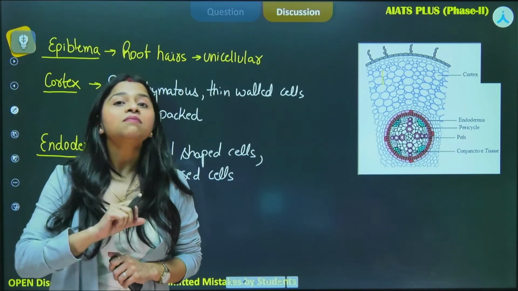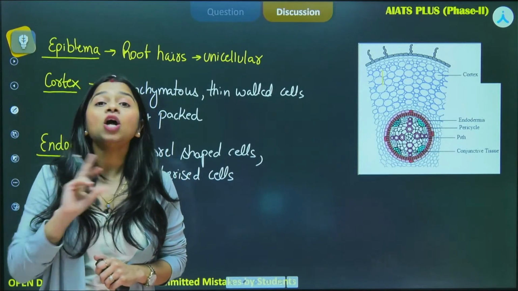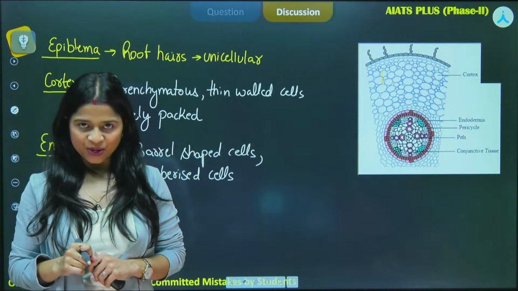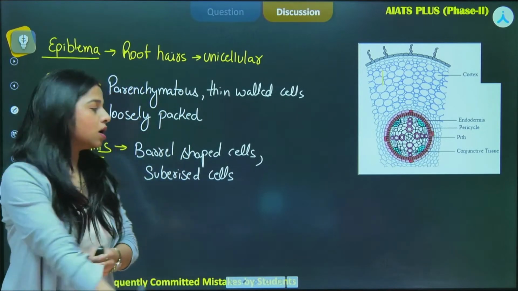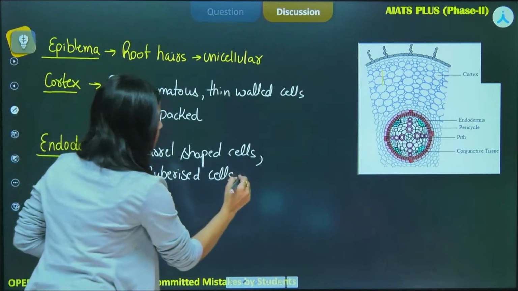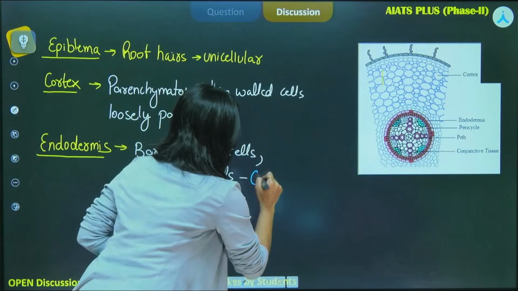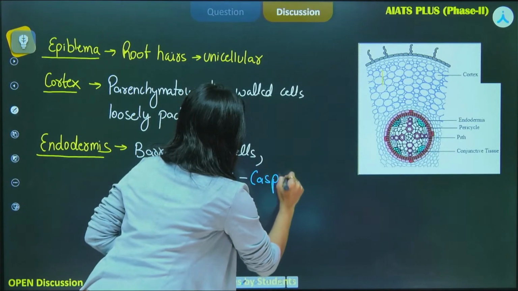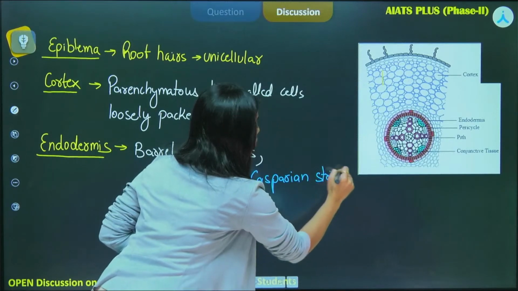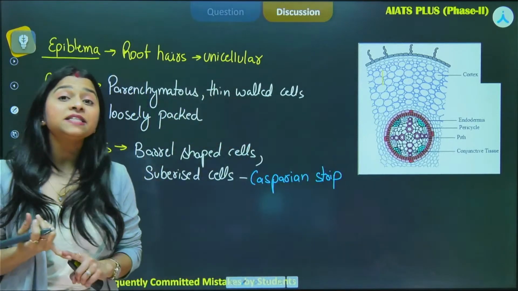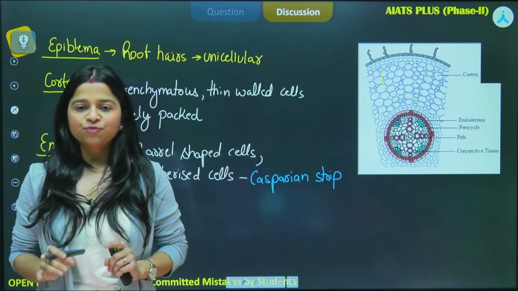So the endodermal cells that are having these suberin coatings will not let the water pass through them. They are present in the form of strips. They form a continuous strip, and that is called the Casparian strip. That is very important. Casparian strip is made up of suberin. It is present where? In the endodermis. All right, clear with this? Very good morning to all of you.